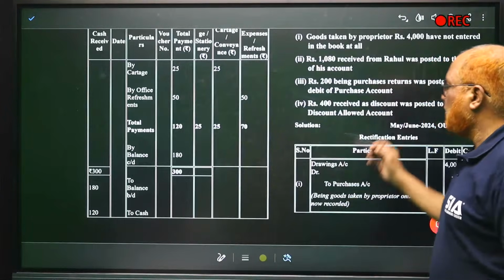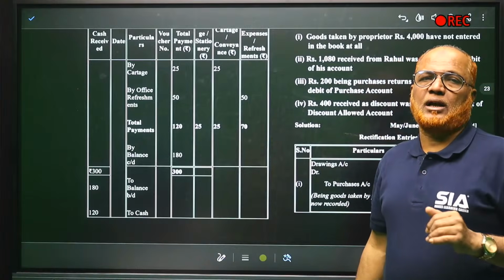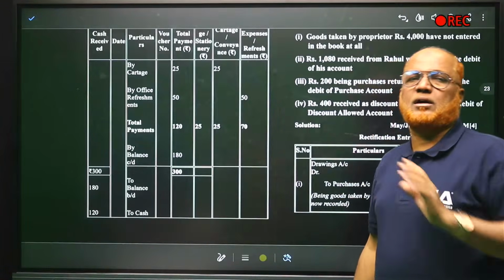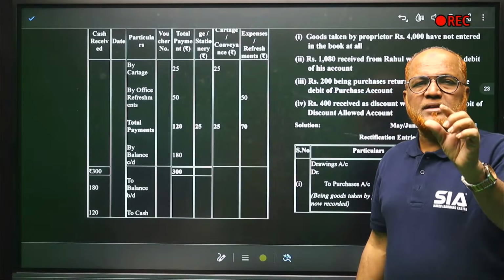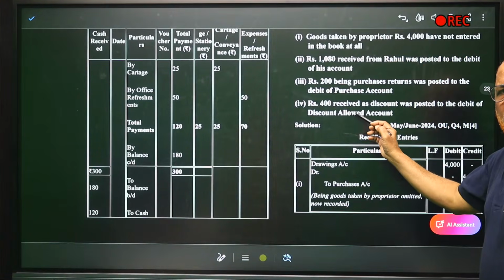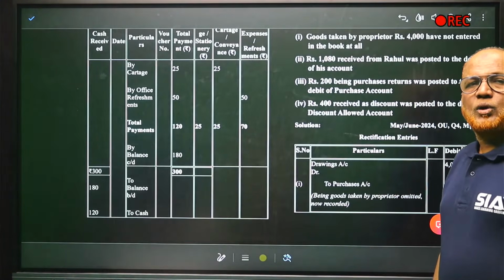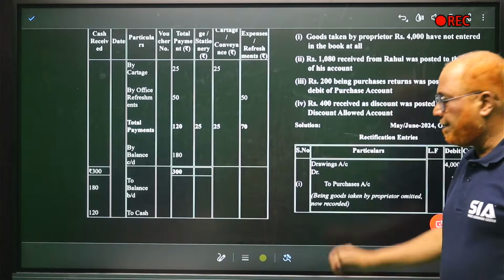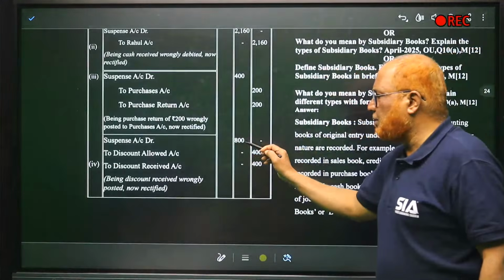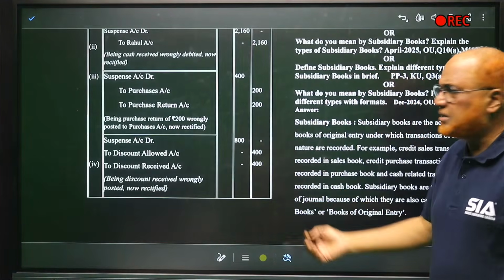What have we debited? We have debited discount allowed. Now we credit discount allowed, and we will also credit discount received. So suspense account debit, discount allowed account credit 400, discount received account credit 400. So debit 400 plus 400, 800. Now you can see suspense account debit 800, discount allowed credit 400, discount received 400. That's it.